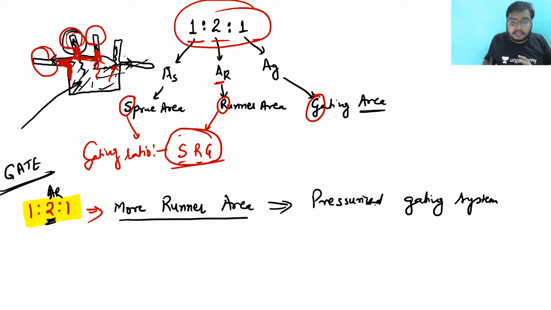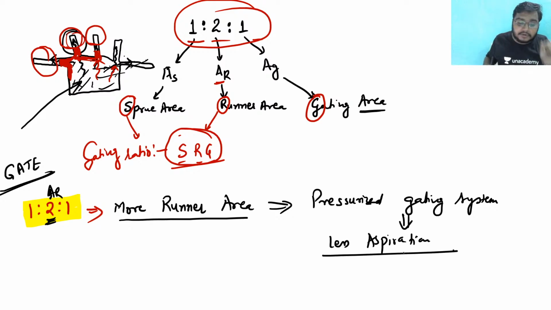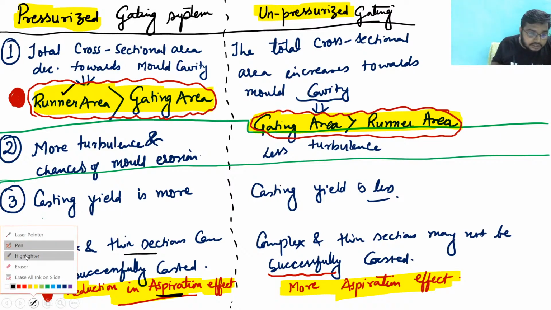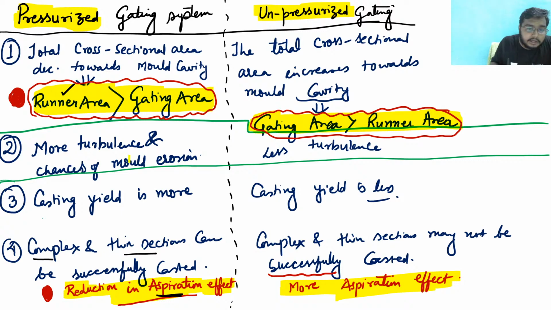अगर ये टू यहाँ पे ज्यादा कर दें तो रनर एरिया हो जाएगा, ये प्रेशराइज्ड गेटिंग सिस्टम हो जाएगा, और इसमें एस्पिरेशन इफेक्ट क्या होता है? एस्पिरेशन इफेक्ट कम होता है, less aspiration effect. If less aspiration effect will be there, then more erosion would be there. See, just now we have seen. So just these things you have to keep in your mind, that mold erosion would be there here, and there will be no mold erosion.